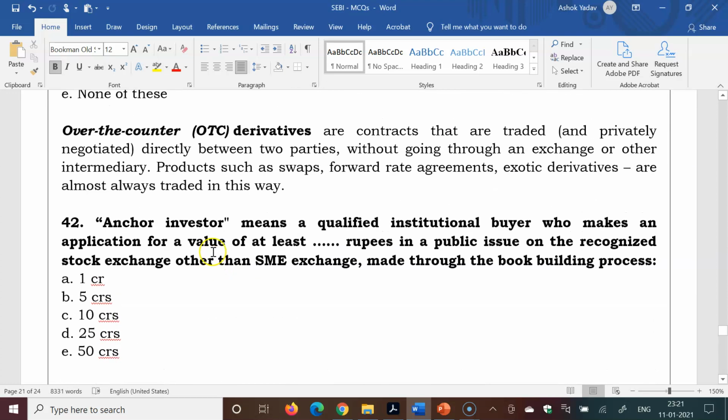So anchor investor means a qualified institutional buyer who makes an application for a value of at least rupees, in a public issue on the recognized stock exchange other than SME exchange, made through the book building process: 1 crore, 5 crore, 10 crore. So anchor investors are those who make at least 10 crore application in a public issue.